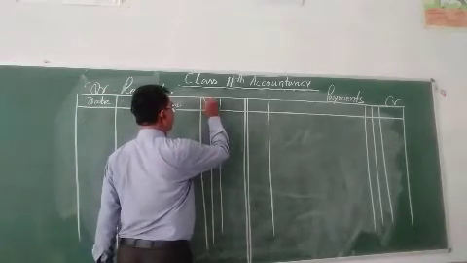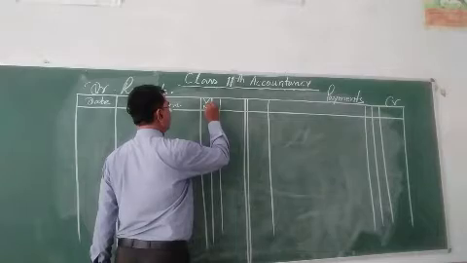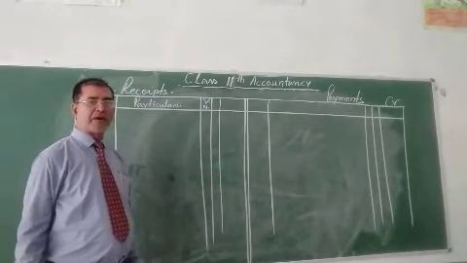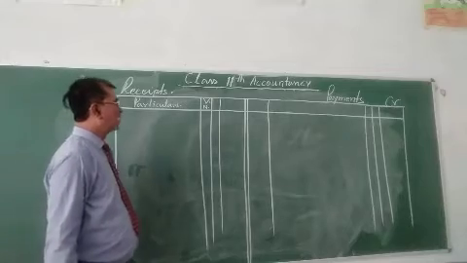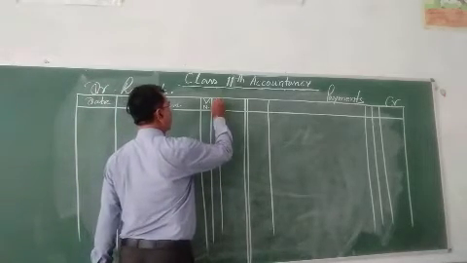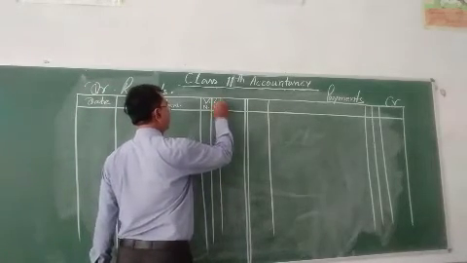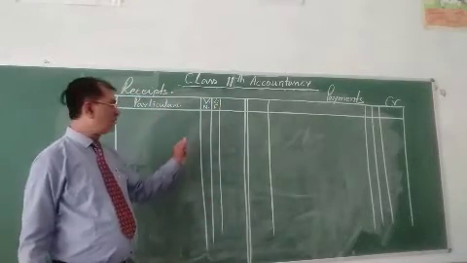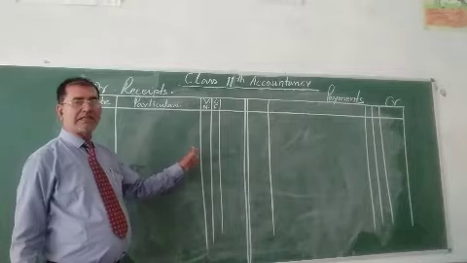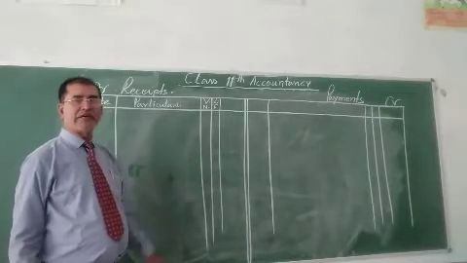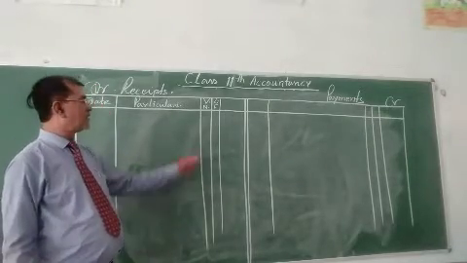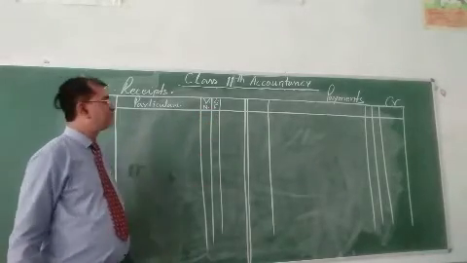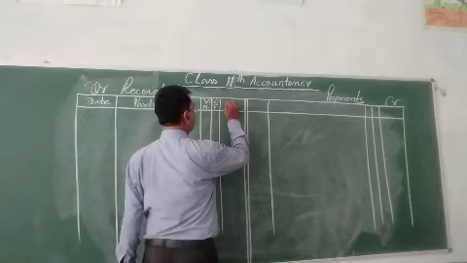This one is the voucher number, that is the supporting document prepared in the organization. LF, ledger folio number: the page number of the ledger on which this entry is posted into the ledger. Then amount.